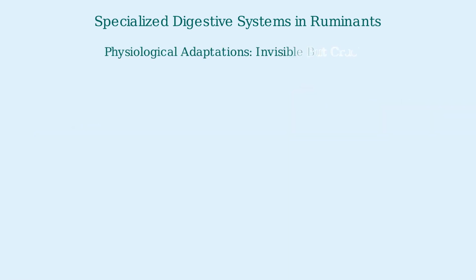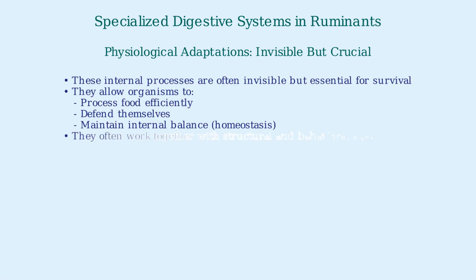Physiological adaptations are often invisible but crucial for survival. They allow organisms to process food efficiently, defend themselves, and maintain internal balance, or homeostasis, in challenging environments. These internal adaptations have evolved over millions of years through natural selection, providing specific advantages in an organism's particular environment.